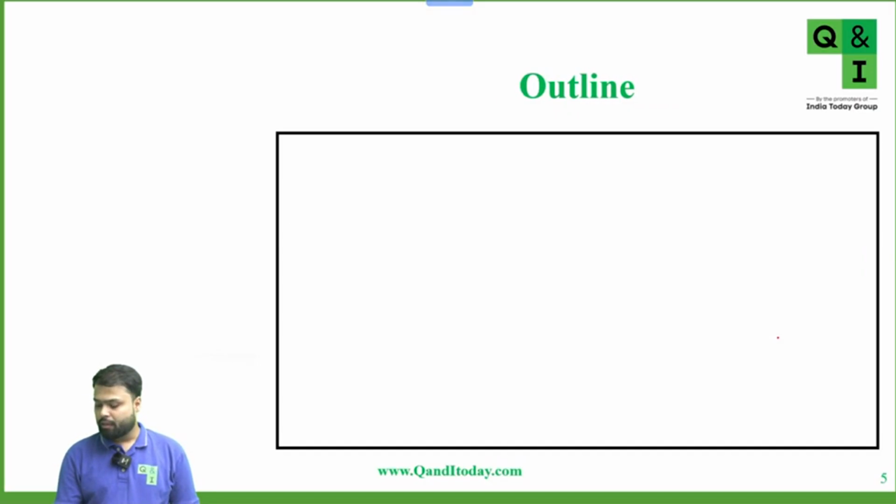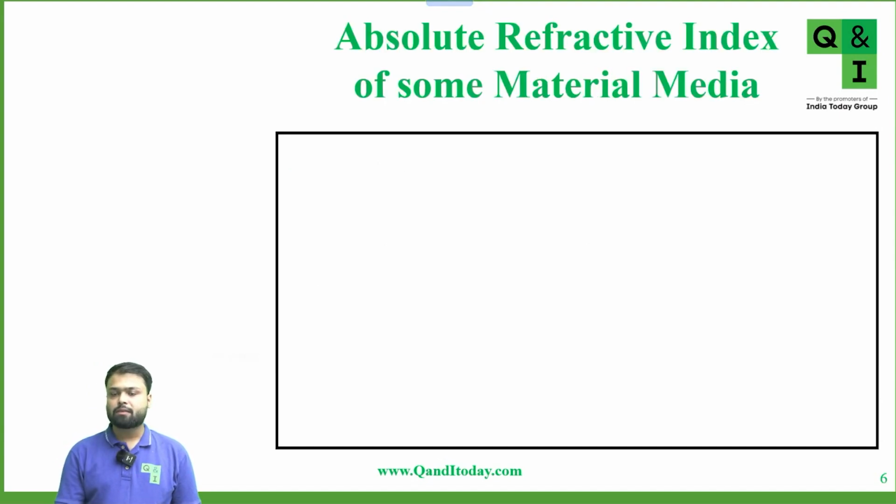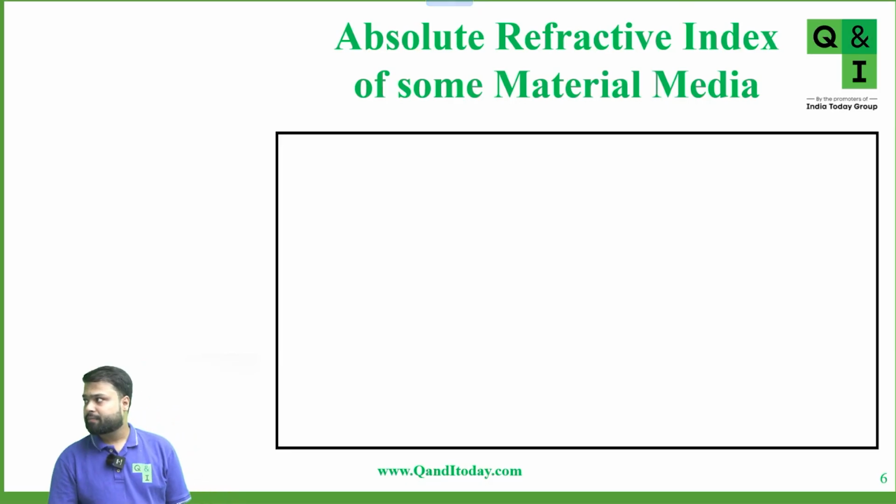Now, what are we going to study today? First, we will see refractive index, then lenses. Then we will see the distinction between convex and concave lens, and we will solve some questions based on the topics. In the last class, we were discussing refractive index. Now, what is the meaning of refractive index? Anyone?